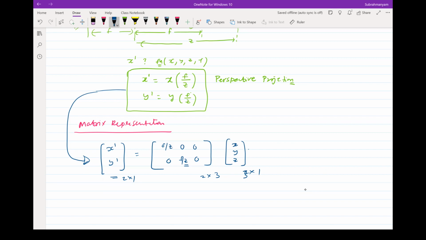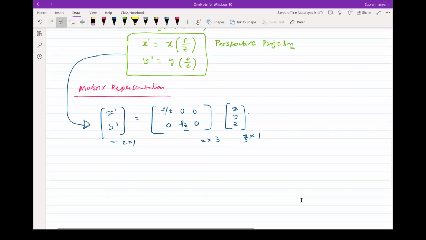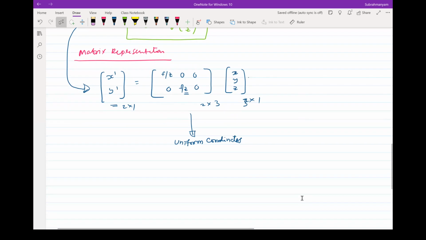We had exactly the same problem earlier while we were dealing with image transforms. We were trying to do a simple translation, right? And then of course combine it with rotation and other stuff. There also we ended up with a similar problem. So what was the solution for dealing with this that we did then? We moved to something else, referred to as homogeneous coordinates, which will be very handy here and are a very essential ingredient for modeling this perspective projection.